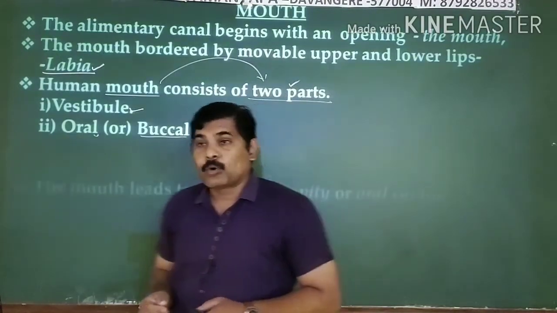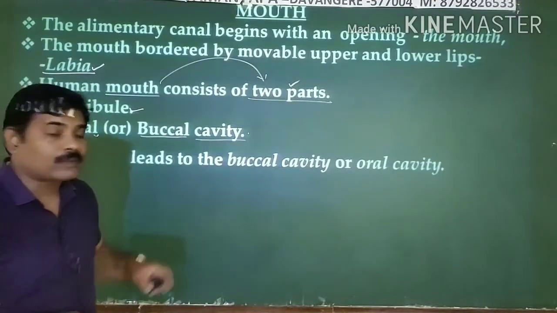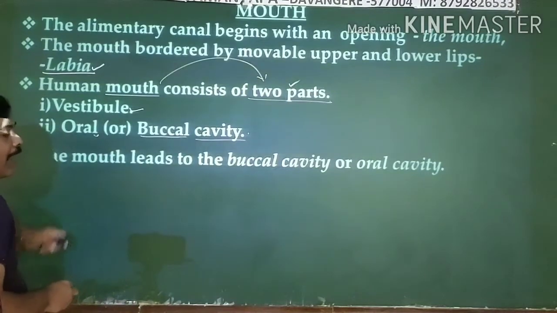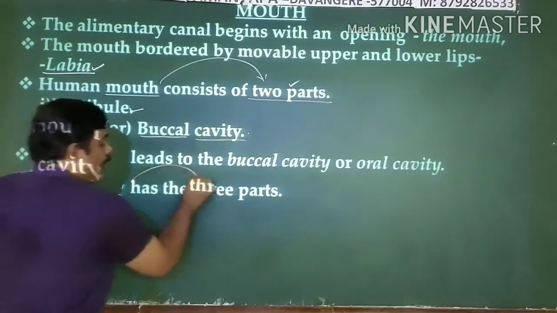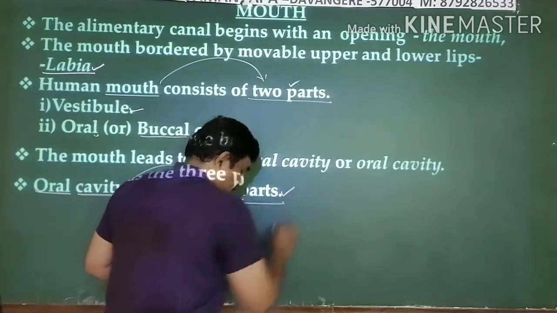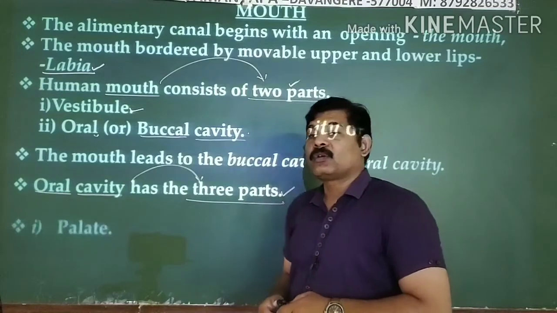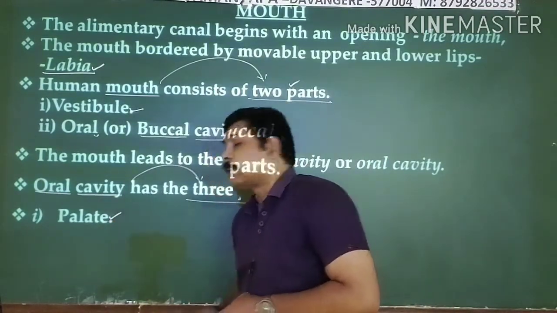Let us now see the oral cavity again in detail. The oral or buccal cavity has three important parts. The first one is the palate.